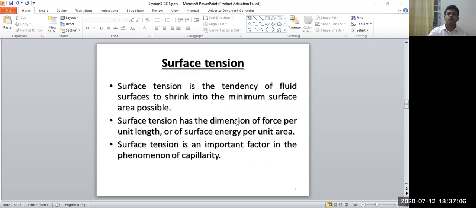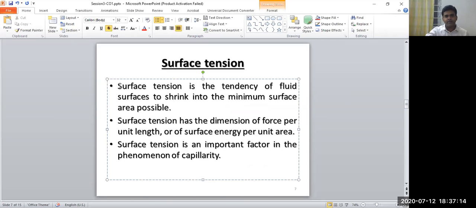Now the next property is surface tension. What is surface tension? The name indicates it: surface is the top layer, and tension means there are some forces that create tension.